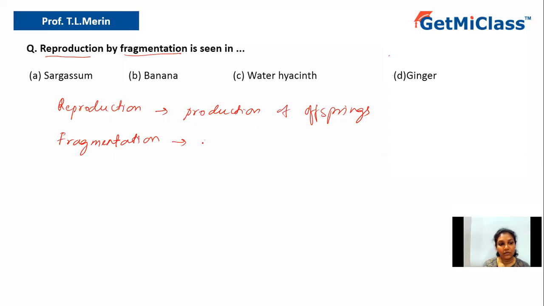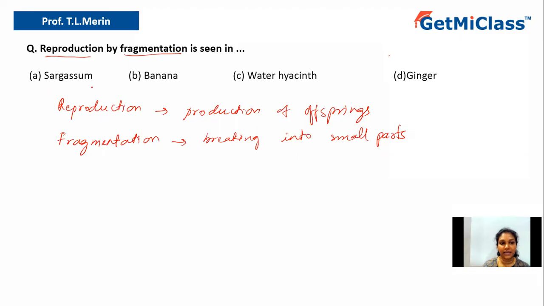So fragmentation is nothing but breaking into tiny parts, or small parts or bits. And with respect to the options, let us see.